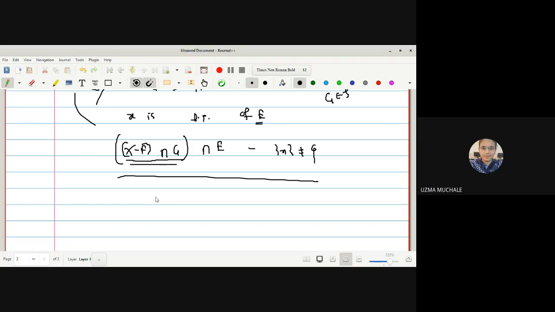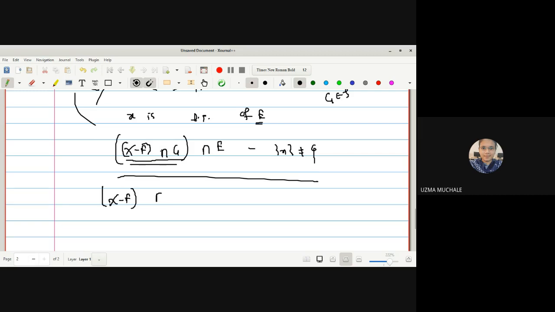X is a limit point of E, but it is not given that X is a member of E. It is not always compulsory that a limit point will be a member of a set. Many examples we have solved. Sometimes we have a set E equal to (A, B), but C is a limit point of that set. Okay, let me show you how the contradiction arises.